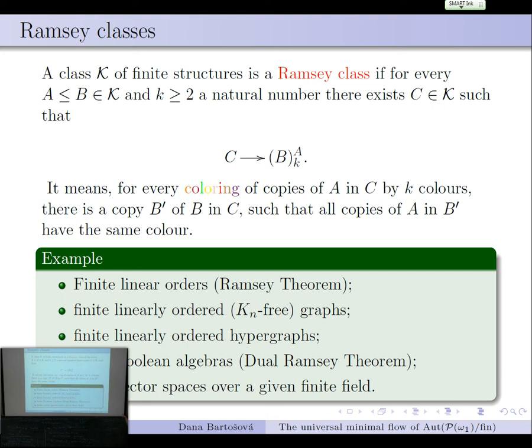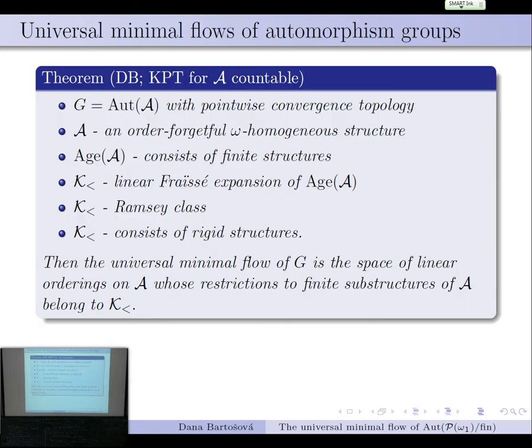So the first three classes have a linear order on them, and then the last two, not necessarily, but they actually can be also equipped with linear orders that will still satisfy the Ramsey property, but because of the order forgetfulness, it's if and only if. So we actually proved the Ramsey theorem for the linear orders, but we can forget them. And we actually will be thinking about linear orders because we need our structures to be rigid. We need to get rid of all automorphisms.